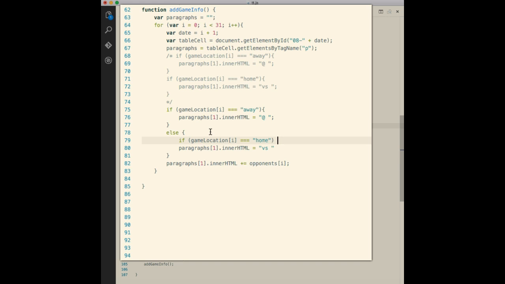Step 3. Add a new line below the statement paragraph[1].innerHTML = versus, and then type a closing curly brace. Your completed if-else statement, containing a nested if statement, should match the code shown here.